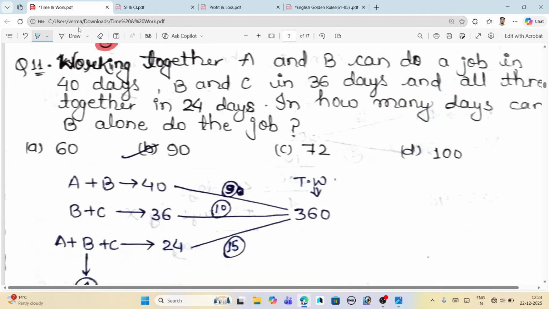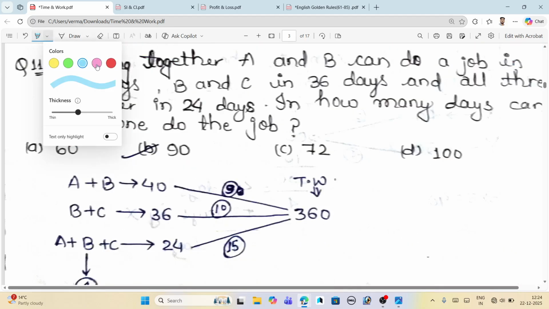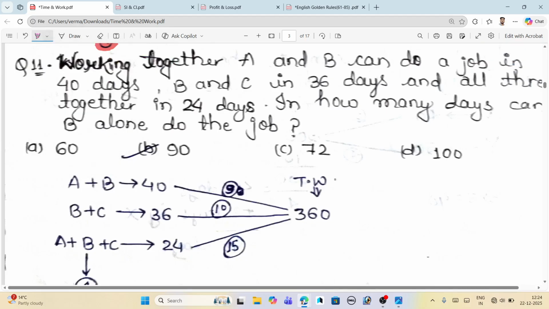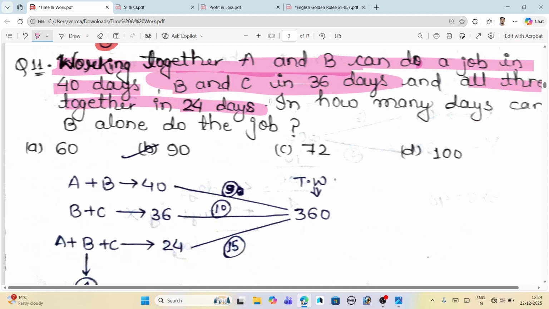Now moving toward the next example. This is the same type of example. Just read it out. Working together, A and B can do a job in 40 days, B and C in 36 days, and all three together in 24 days. In how many days can B alone do the job?